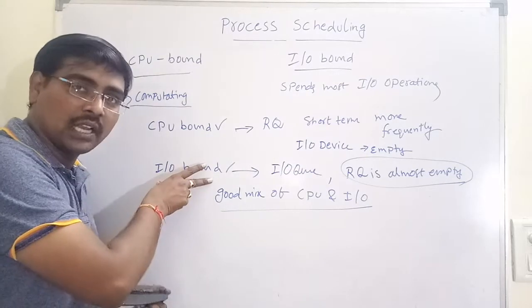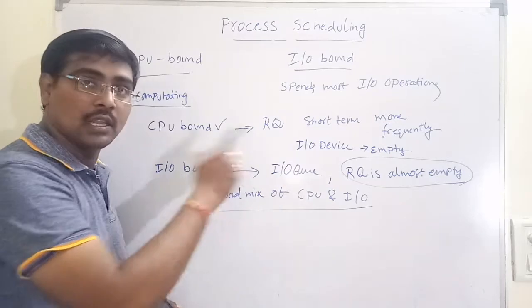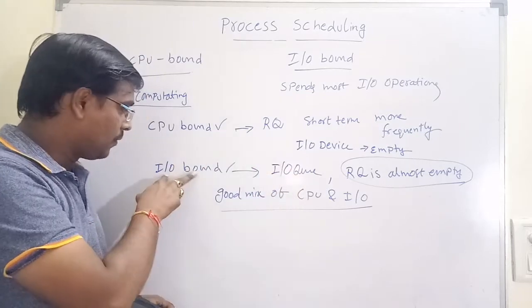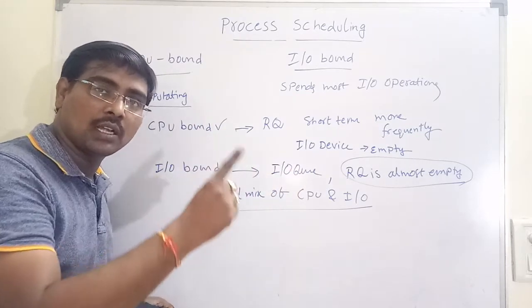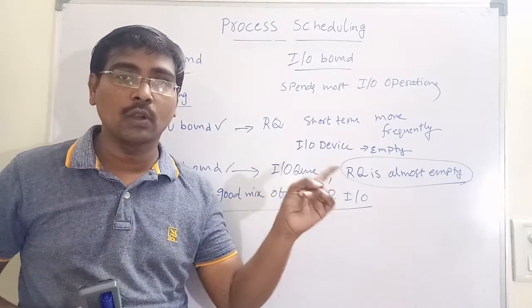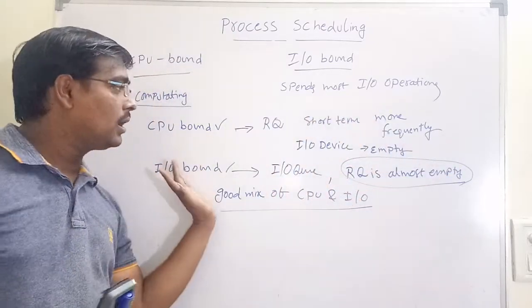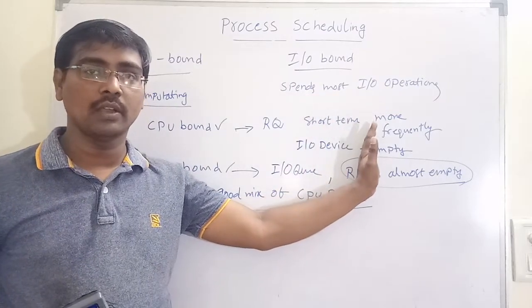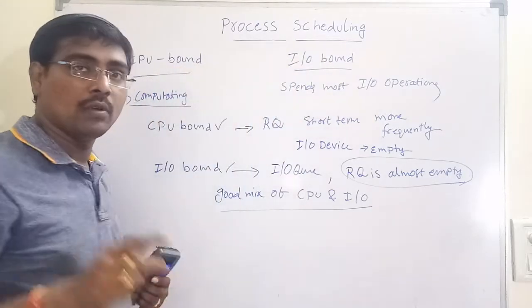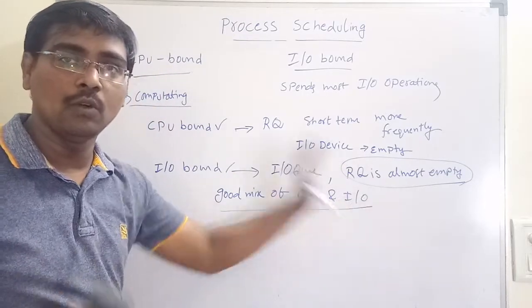Suppose the process is an IO bound process, the short-term scheduler has no work. Why? Because there is no switching between the CPU and ready queue. All the processes are in the IO queue. So if you are using IO bound processes, the short-term scheduler has very little work, but the long-term scheduler has more work. Why? Because the ready queue is empty. Whenever the ready queue is empty, the long-term scheduler places some of the processes into the ready queue. Okay. These are the differences between CPU bound and IO bound. Next, what you have to select? You have to select a good mix of both CPU bound and IO bound processes.